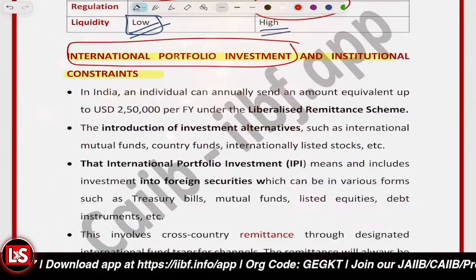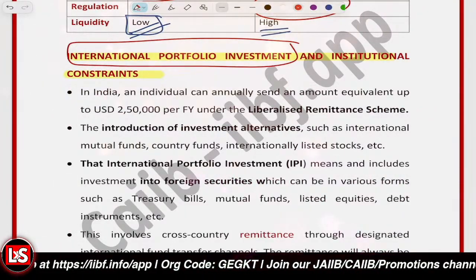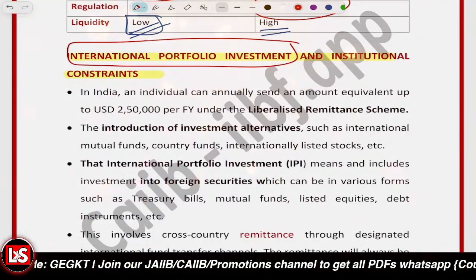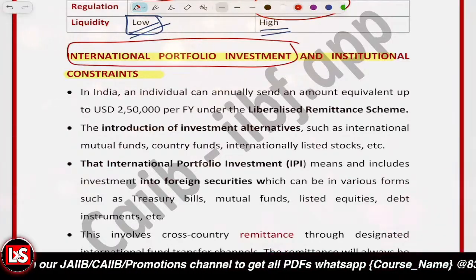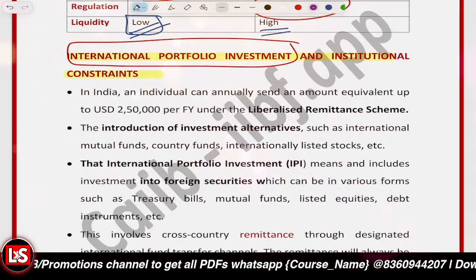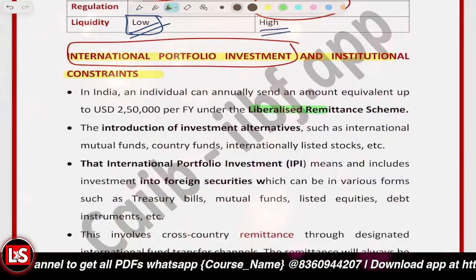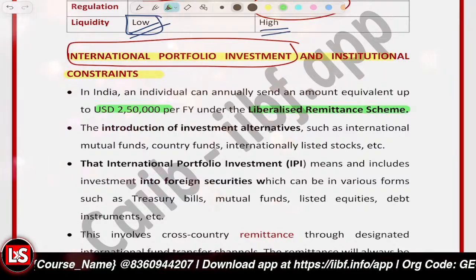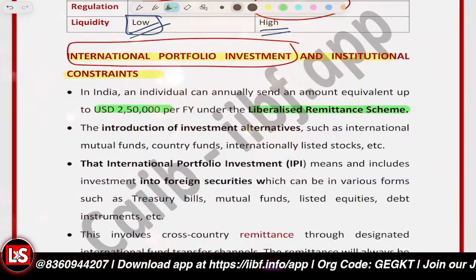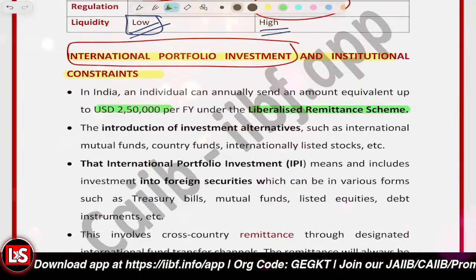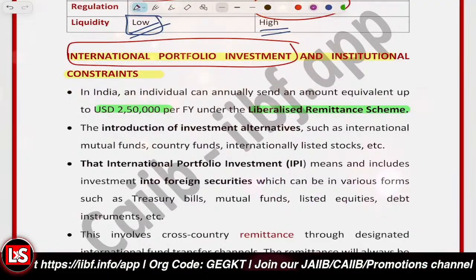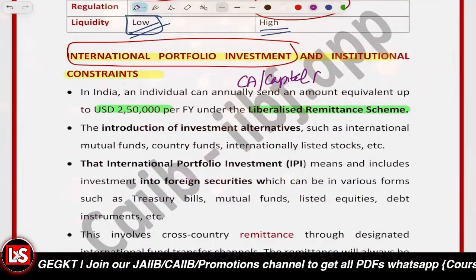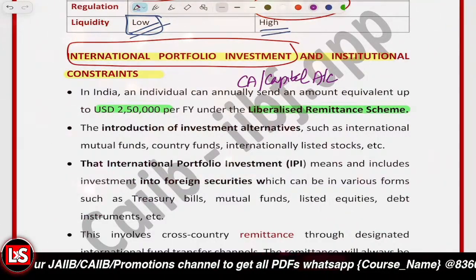So these involve cross-border remittances. Foreign currency transactions are there. You're investing the money into international financial markets. And in India, there is a limit, and that's basically as per the LRS, that is the Liberalized Remittance Scheme. That limit is 250,000 USD per financial year. As an individual, you can remit an amount up to USD 250,000 per financial year, and that's permitted to you for current account transactions, and further for capital account transactions.